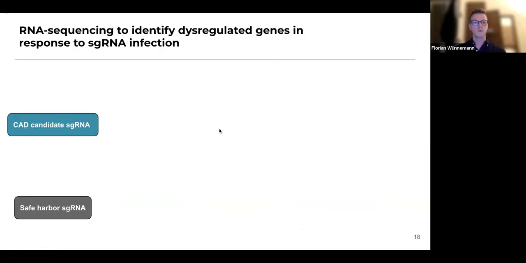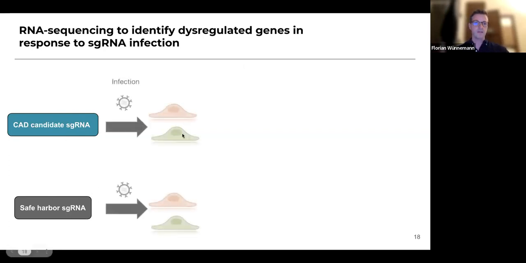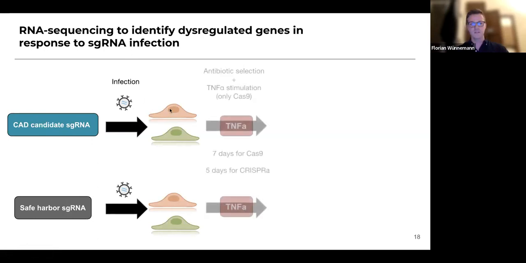Then I want to go into some further validations that we did using RNA sequencing of some of these validated single guide RNA infections, which we did to really try to pinpoint the causal gene in some of those loci. The way that we designed these is that we took the candidate guide RNA for the locus, and again took a safe harbor guide RNA. We only took Cas9 or CRISPR-A validations because none of those 8 hits that we validated was actually CRISPR-I. So we took these guide RNAs, we made viruses, we infected these cells, and then for the Cas9 ones, we simulated similar to the screen.